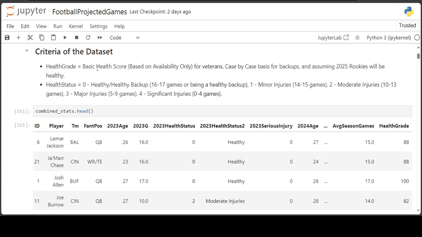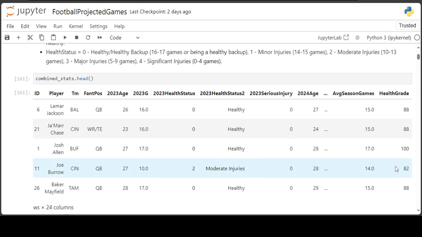So the health score for the veterans is going to be with the average season games. But for the backups, it's case by case, so I kind of just do my own research and maybe apply my own health grade, because it's so difficult to put together, since they don't average many games during the season, so that's not a very big factor for them health wise. And then, like I said, the 2025 rookies, I assume they will be healthy and get a score of 100.